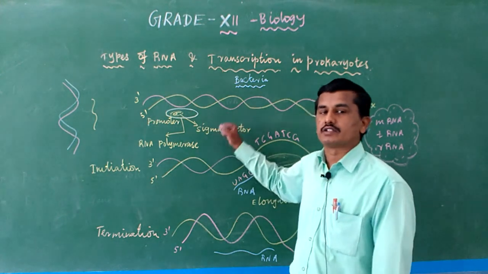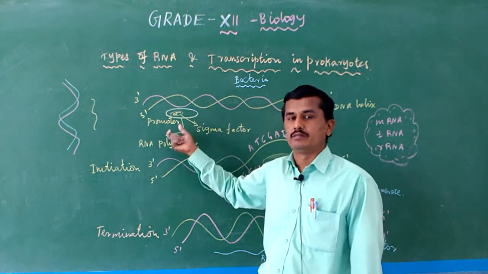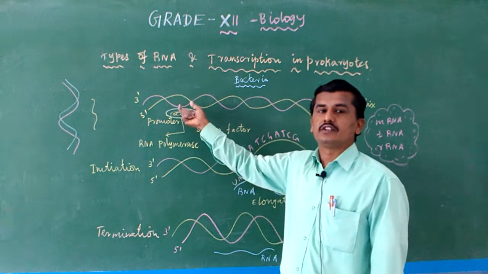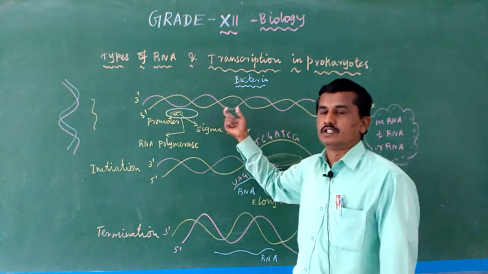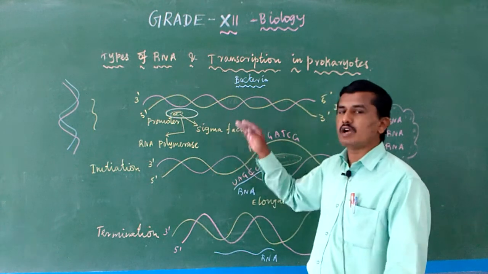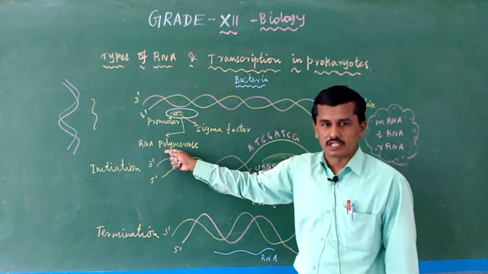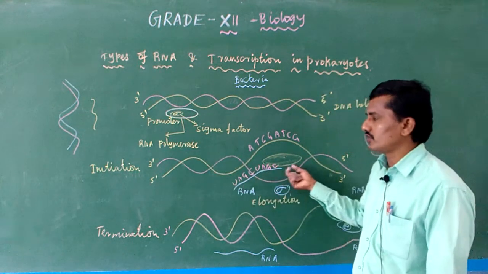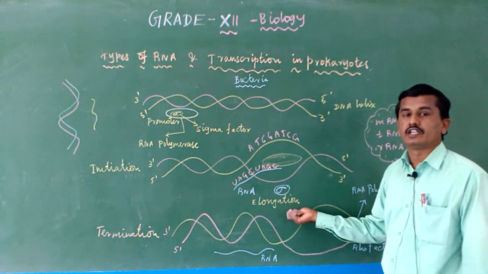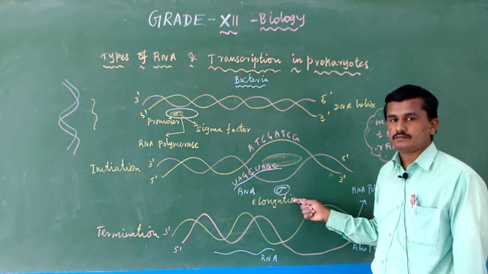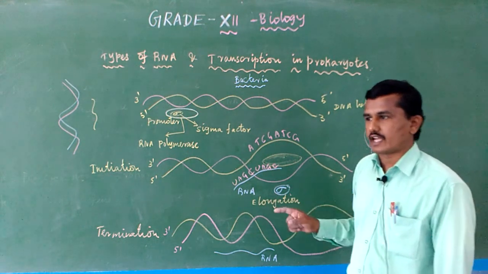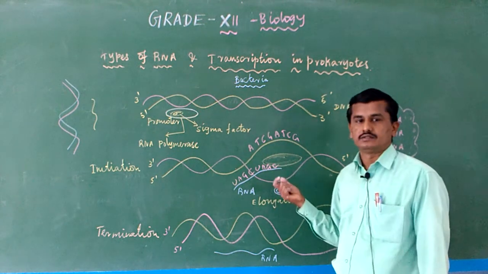Sigma factor helps RNA polymerase to initiate the process of transcription. Then once initiation is done, the sigma factor comes out. Only with RNA polymerase does the process automatically elongate, that is the elongation process. The sigma factor has come out. So RNA polymerase is the important factor.